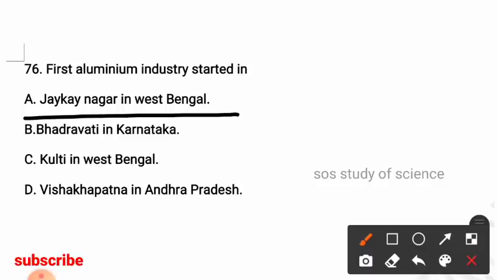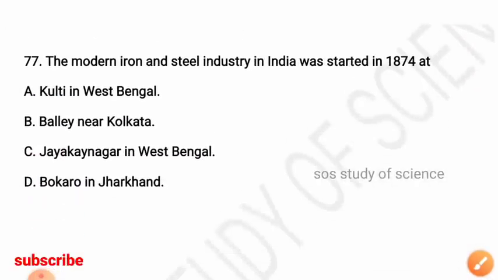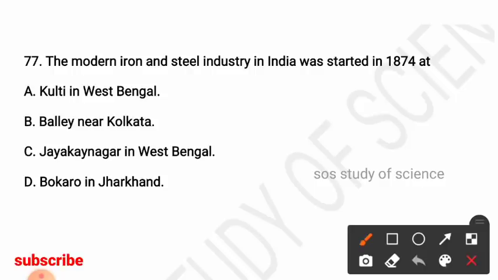Okay. So next question: the modern iron and steel industry in India was started in 1874 at? Options: Kulti in West Bengal, Bali near Kolkata, Jharkhand in West Bengal, Bokaro in Jharkhand. So here the right answer is option A, Kulti in West Bengal. The modern iron and steel industry in India was started in the year 1874 at Kulti in West Bengal.